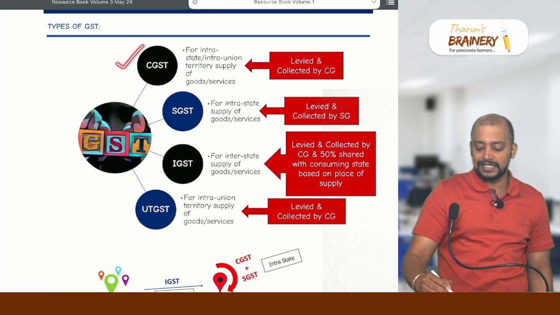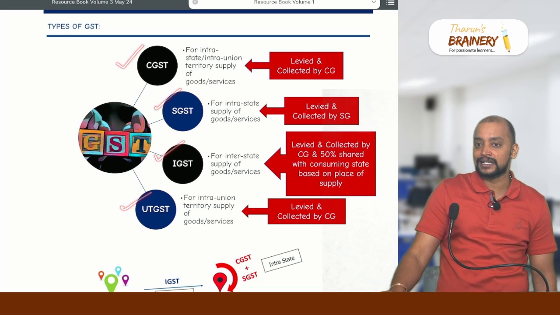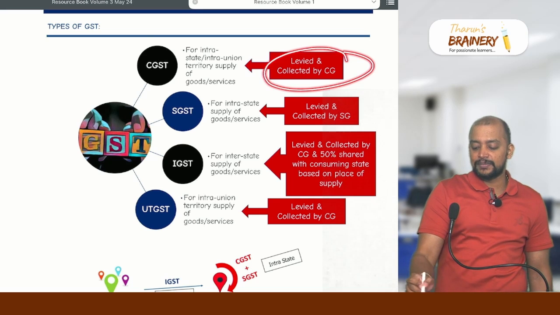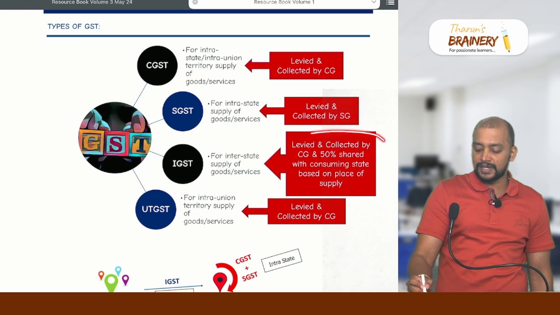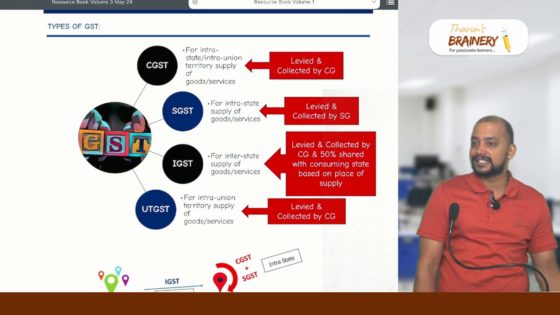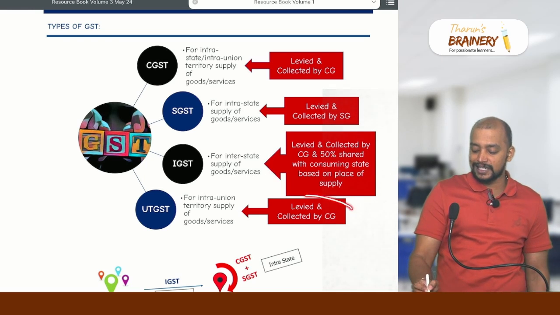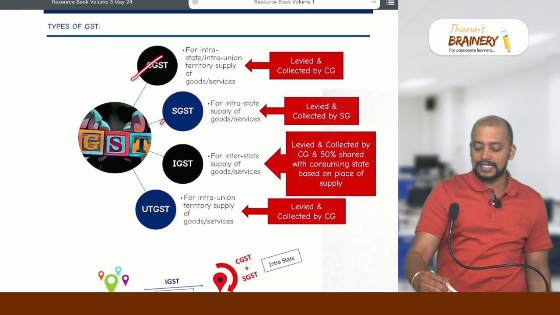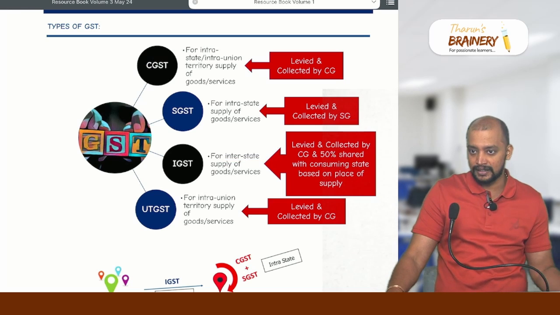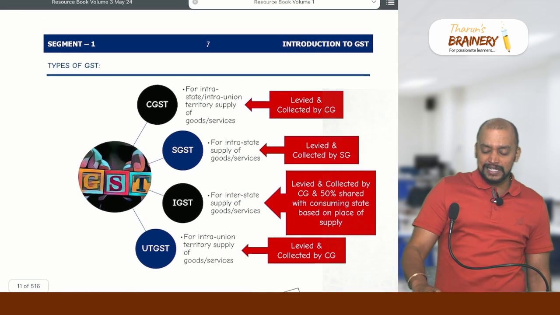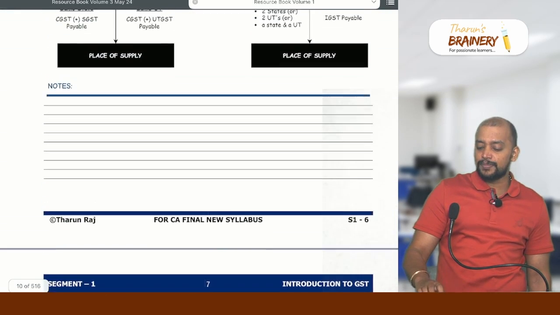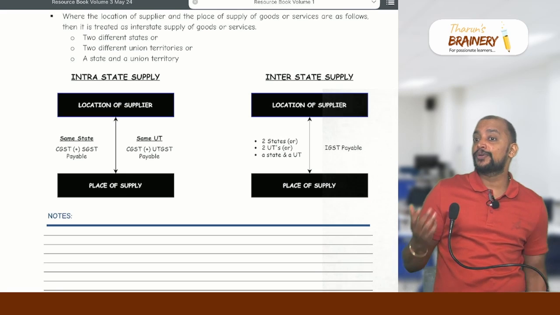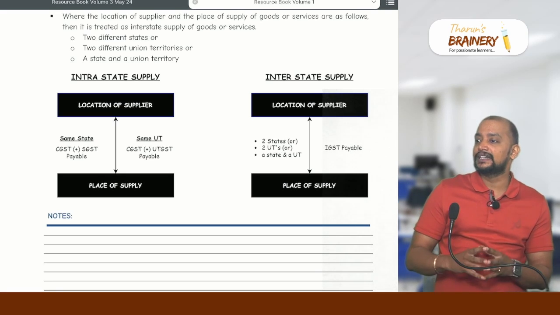GST we have CGST, SGST, IGST and UTGST. CGST levied and collected by central government, SGST levied and collected by state government, IGST levied and collected by central government and 50% shared with consuming state based on place of supply. UTGST levied and collected by central government. CGST, SGST, UTGST are on intrastate, whereas IGST is on interstate supply. Done. Now, because this IGST is being levied by central government and 50% is shared with the consuming state, the producing states will have the difficulty here.